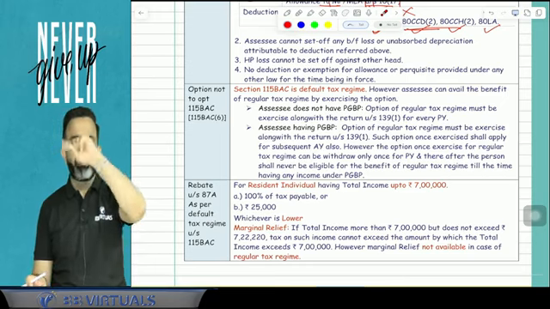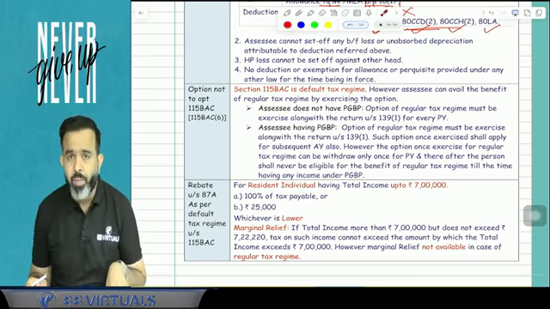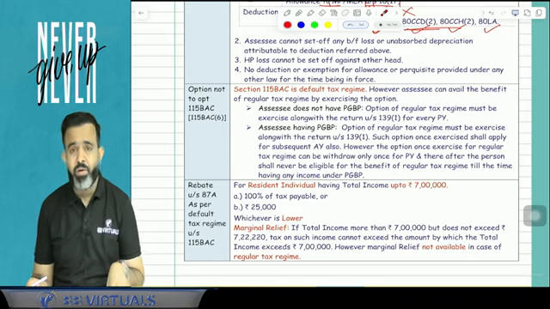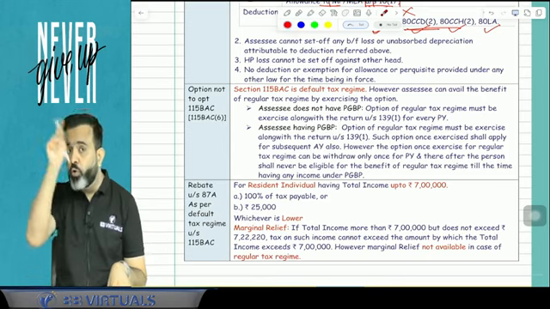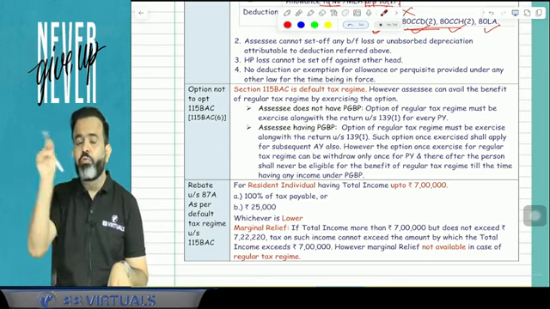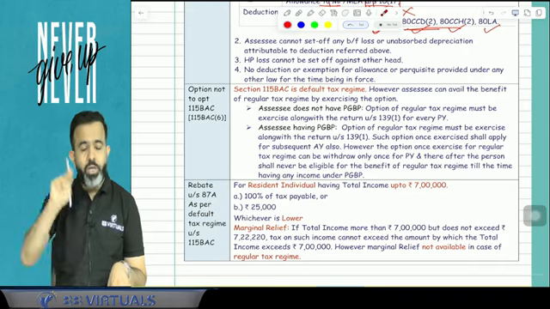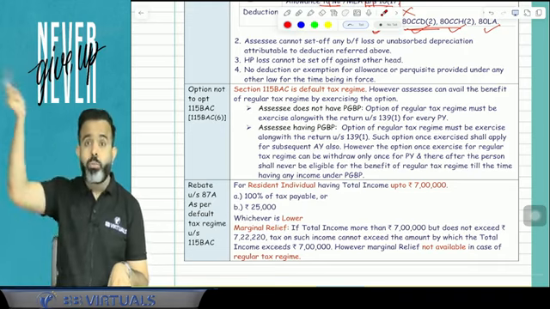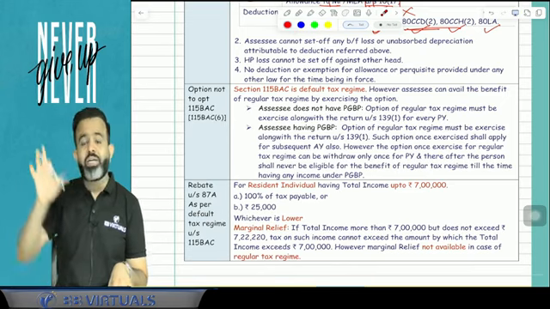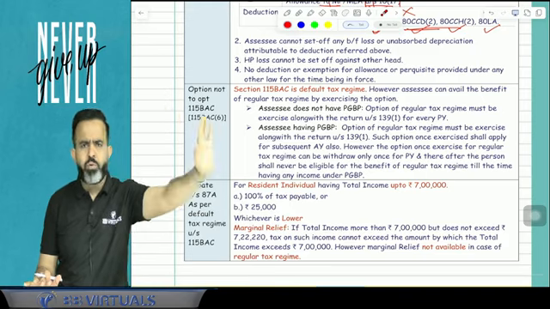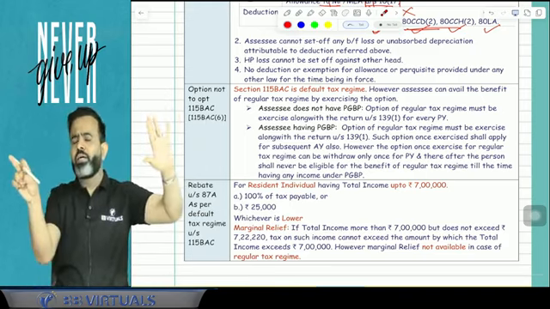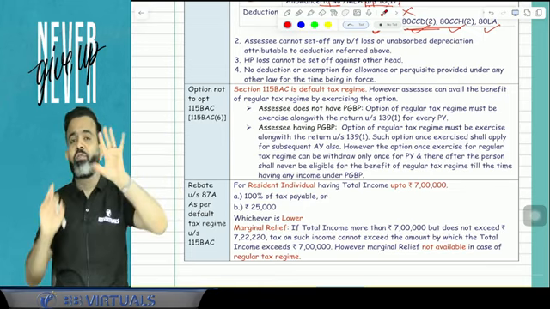Normally, for the alternative taxation regimes we have discussed, 115BA, 115BAA, 115BAD, 115BAE, what is written under those sections? If you wish to follow those sections, then you have to file one form up to the due date of return filing. Then only you can opt for those sections. So those sections are alternative taxation regimes. Normally you go with the normal provision, but if you wish to follow the alternative provision, you have to file one form.